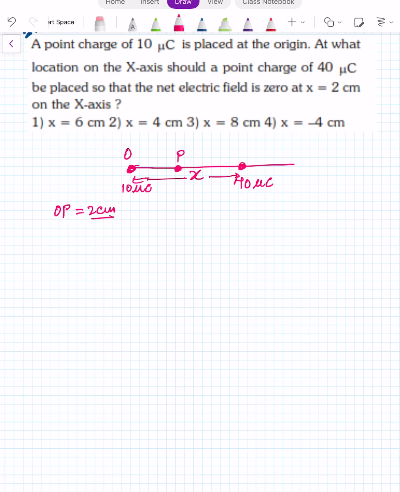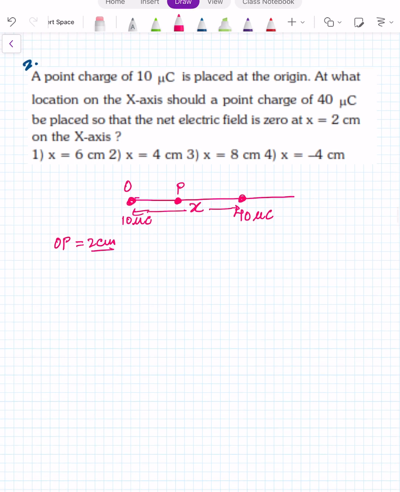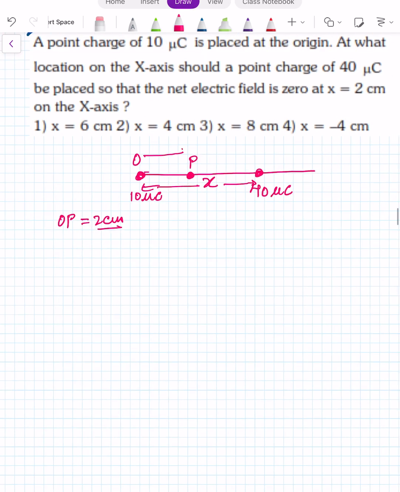Now since both the charges, 10 microcoulomb and 40 microcoulomb, are of same nature, field will be 0 in between them. If this is 2 centimeter, this will be x minus 2 centimeter. Here I am taking x in centimeter only. Now the field at point P due to 10 microcoulomb will be in this direction, E1, and due to 40 microcoulomb will be in the leftward direction, E2. E1 is the electric field at point P due to 10 microcoulomb.